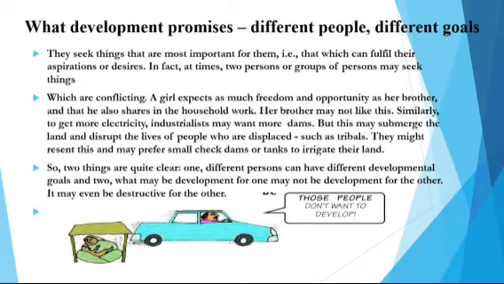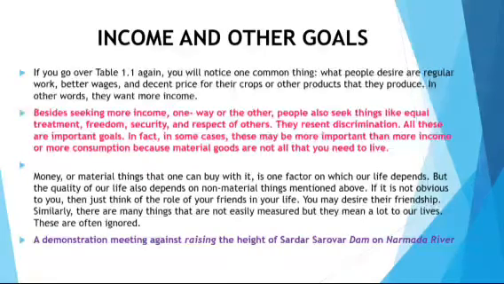Here you can see a car, a person who is just going in the car, and those people who don't want to develop, and these people who want to develop, a woman sitting under the table, okay. So, these are like development promises, development people, different people and different goals.